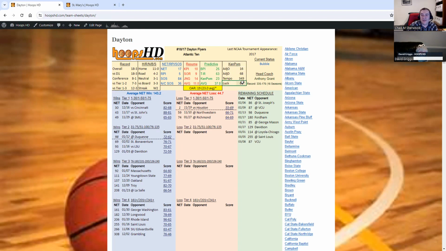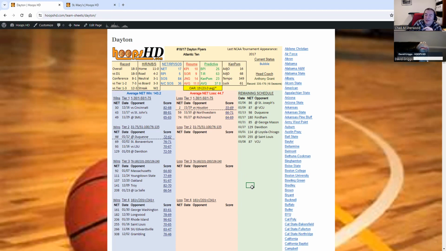Finally, the luck metric. We've discussed this sometimes in our podcast. It sounds kind of funny. How lucky is a team? How can you measure that? But what Ken Pom is really doing with his luck metric is basically saying how are your actual results, your resume type results, doing compared to your predictive results. So if you are outperforming in wins and losses what the predictive metrics say you should be performing, you are considered a very lucky team and have a good luck metric. If you are underperforming, you have a bad luck metric.